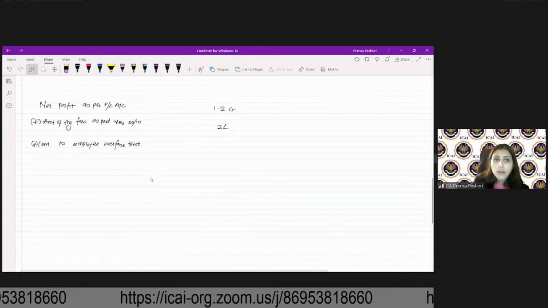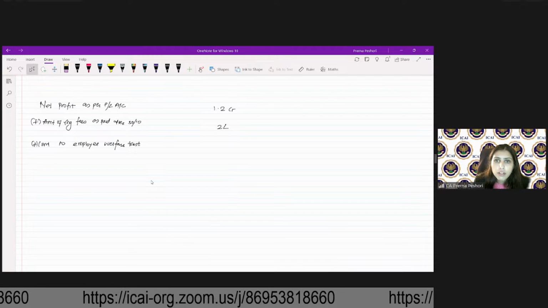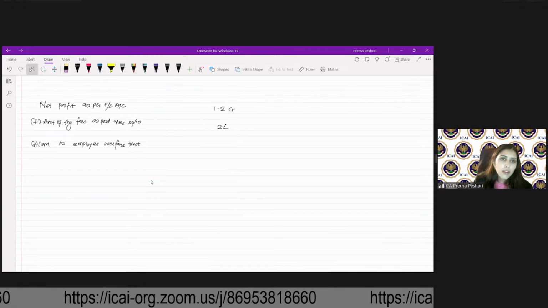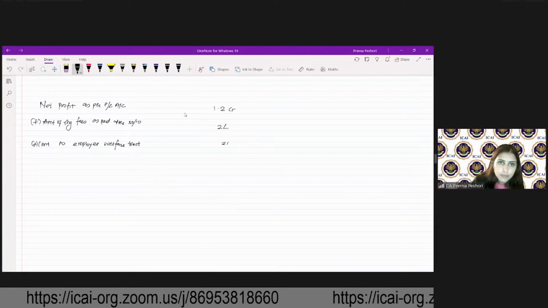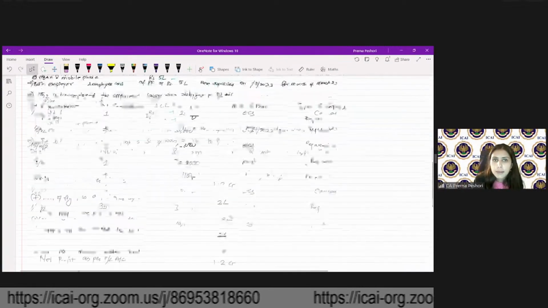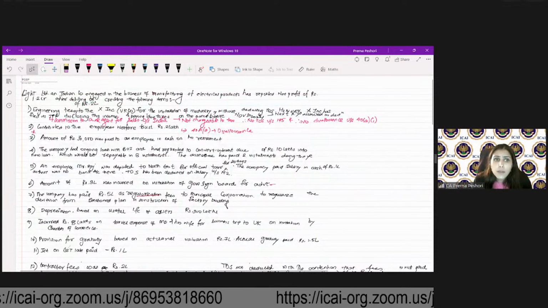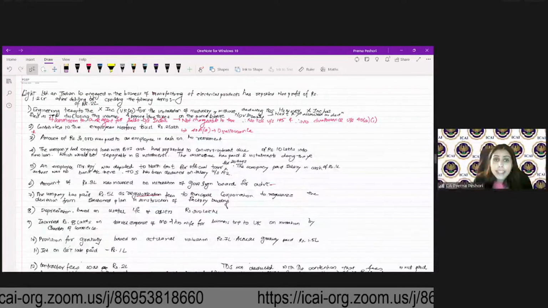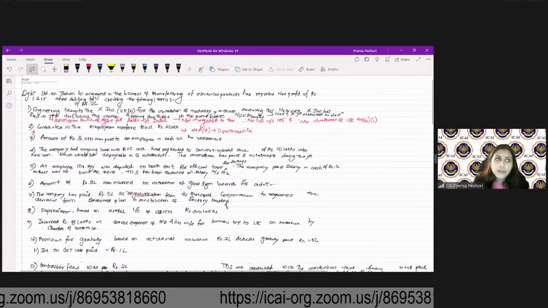How much was the amount? 2 lakhs. Fine. Okay. Next is amount of 30,000 was paid to an employee in cash on his retirement, whether allowed or not allowed.